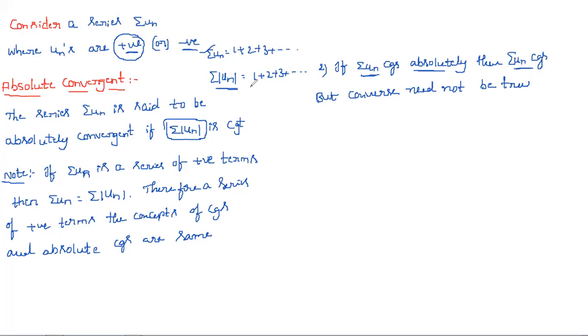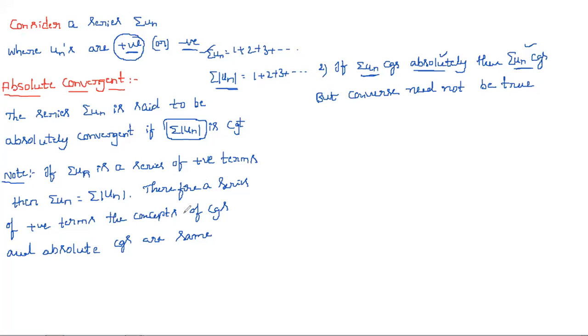It means the opposite: if a series is convergent, we should not say that it is absolutely convergent. For positive series, forget about that. If it is an alternating series or a negative series and it is absolutely convergent, then it is obviously convergent. But if summation un is convergent, summation un need not be absolutely convergent. So contradiction is not possible.